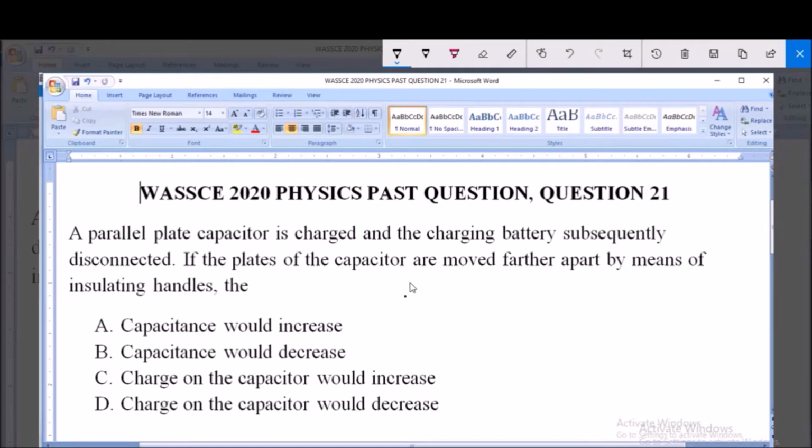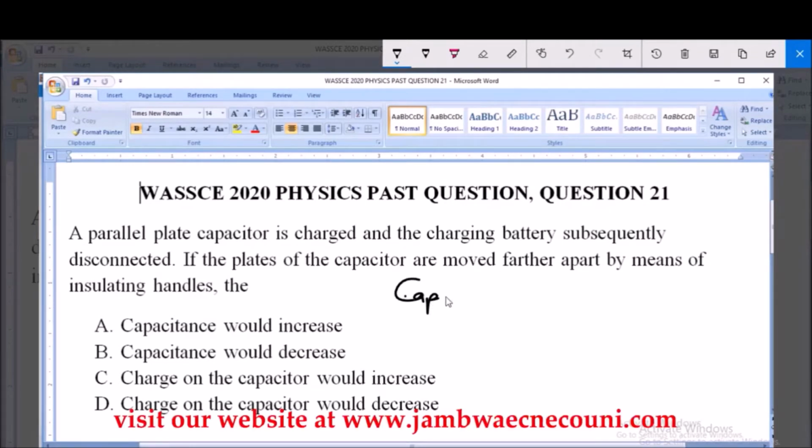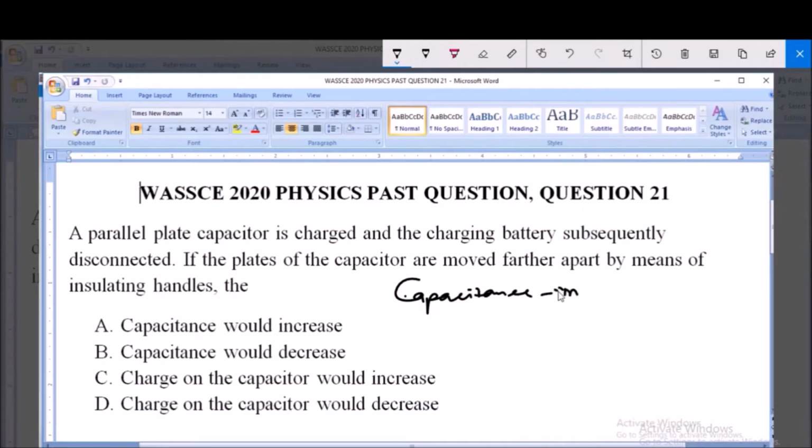Now, like we know, the capacitance of a capacitor is inversely proportional to the distance between the plates.